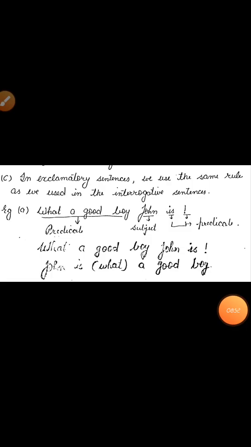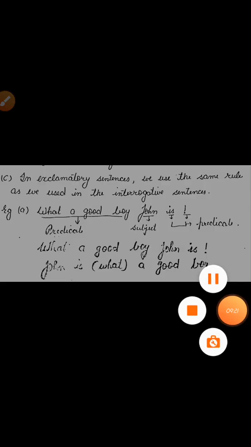In the exclamatory sentence, we use the same rule as we used in the interrogative sentence. What a good boy John is. What a good boy is underlined as predicate. John is subject and the exclamation mark is part of the predicate. Again, if you want to find the subject and predicate in the exclamatory sentence, we change this sentence into a statement. What a good boy John is. John is a good boy. As you can clearly see, again John is the subject and the rest of the sentence is your predicate.